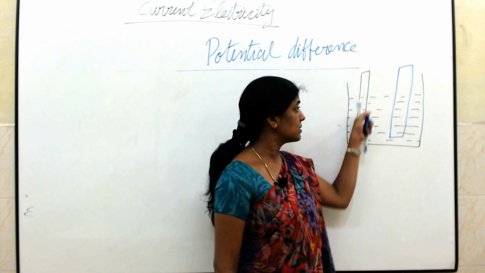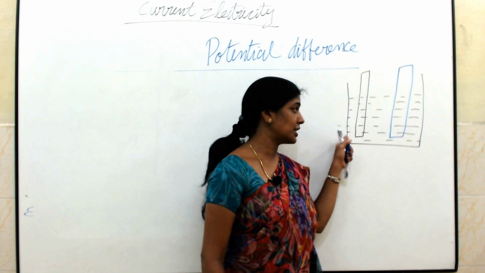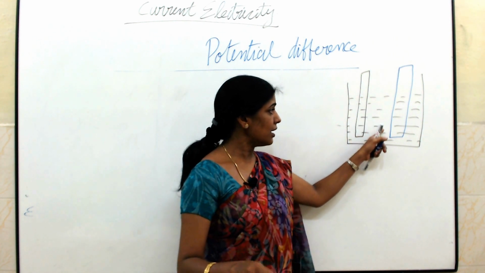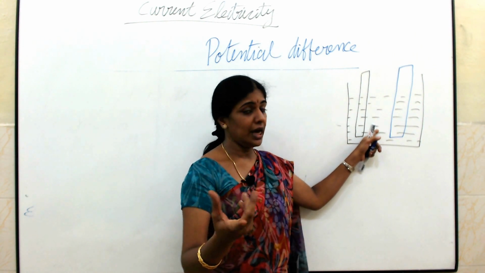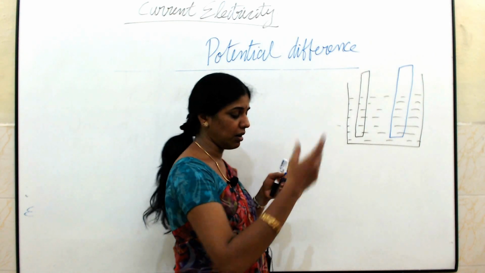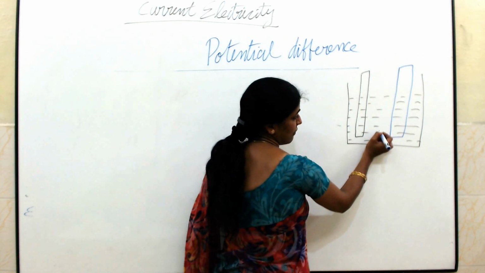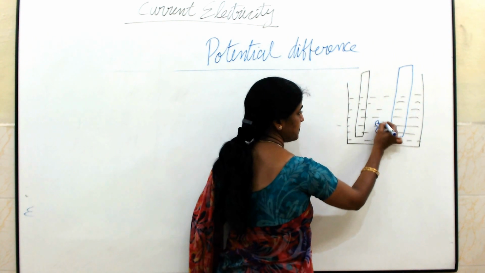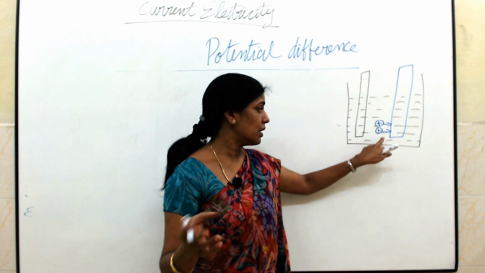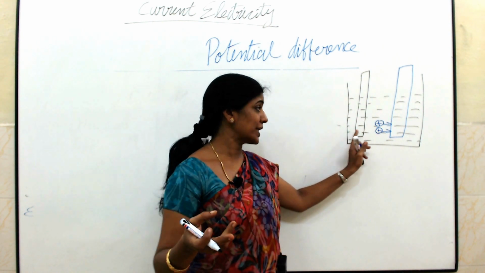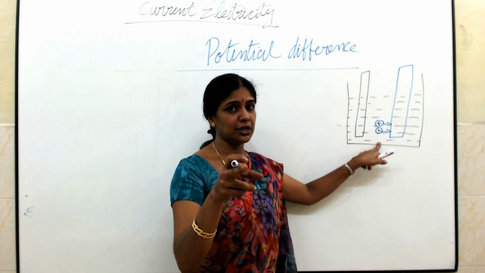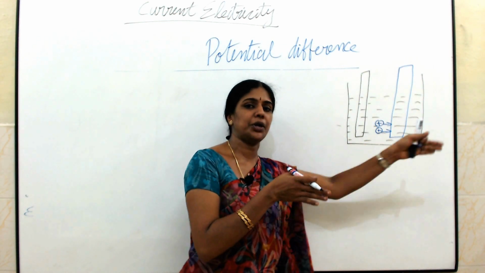When I connect this like this, chemical reactions take place in this electrolyte, and because of this chemical reaction the ions will be dissociated, and positive and negative ions are formed due to the chemical reactions between the rod and the electrolyte. Because of this, the positive ions will be moving towards a particular rod.